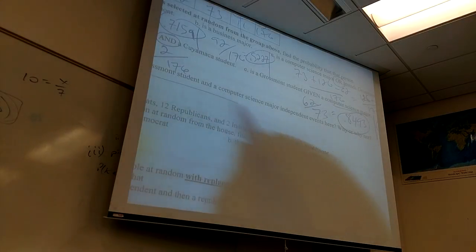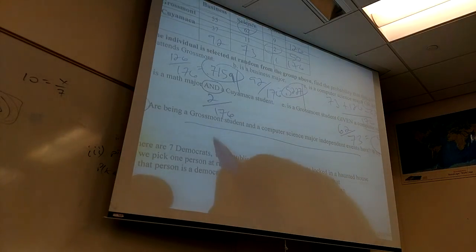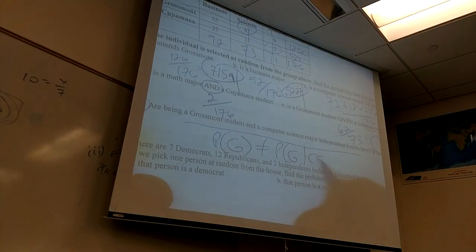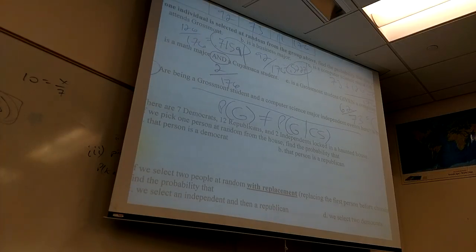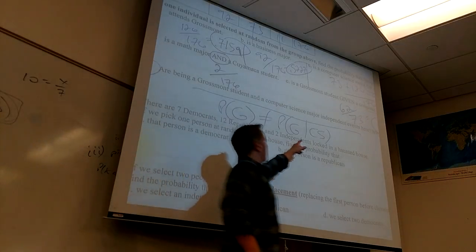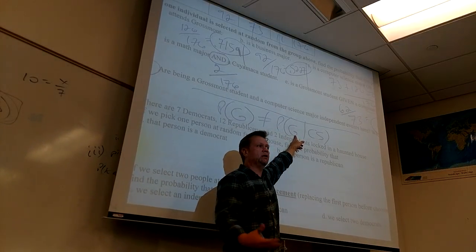So are they independent? No. Because the probability of Grossmont student does not equal the probability of Grossmont given computer science. That is the check for independence. If they're independent, that means that if one thing happens, the other thing should not matter. Right? Isn't that what independent means?